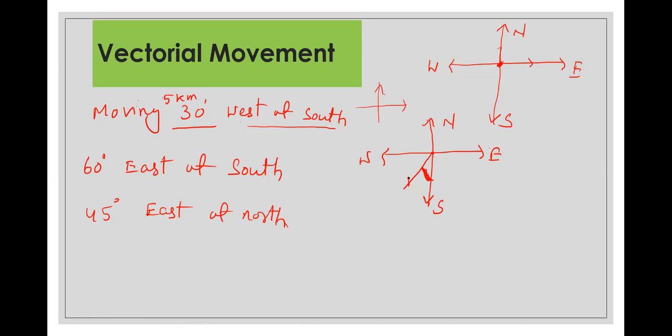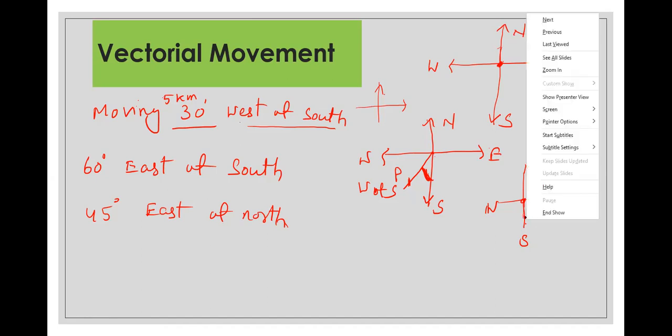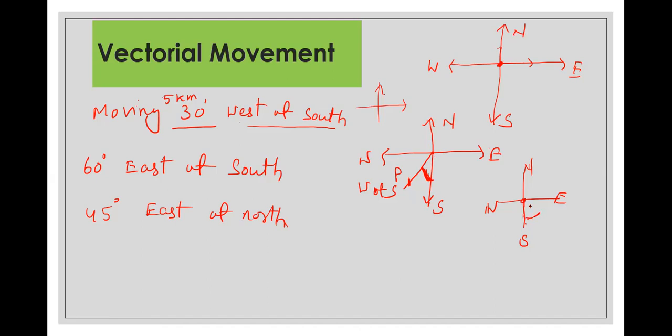So P is the position moving west of south. Now east of south is what? If you say east of south, again you go towards south. So from the starting point, you go towards south, then east of south, from this south you move 60-degree towards east, right?